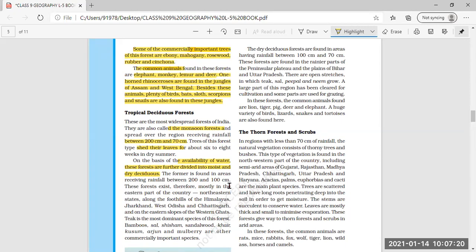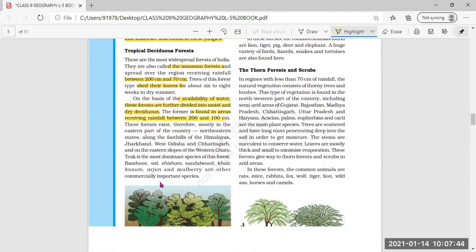Then the former is found in areas receiving rainfall between 200 and 100 centimeter. That means the moist deciduous forest is found in areas where the rainfall is between 200 to 100 centimeter, and the forest exists mostly in the eastern part of the country.